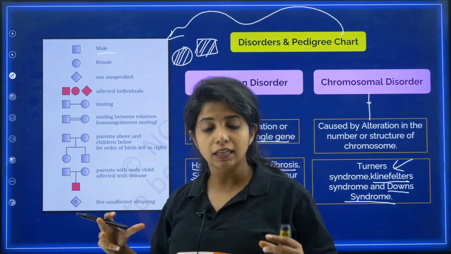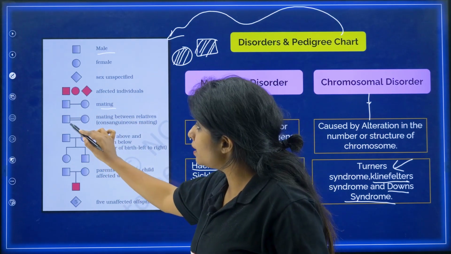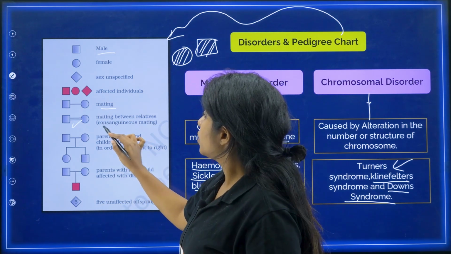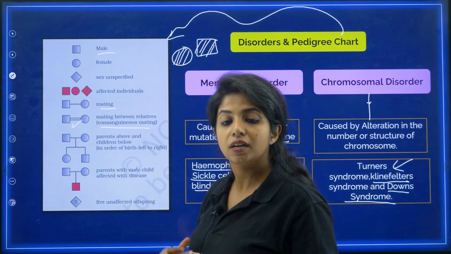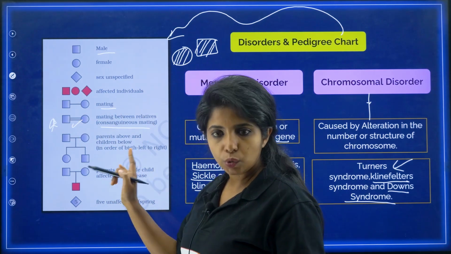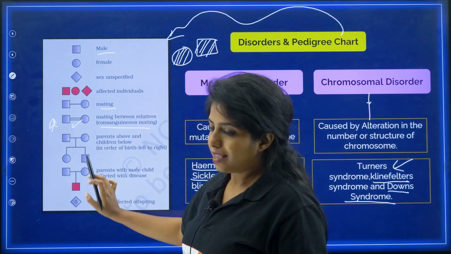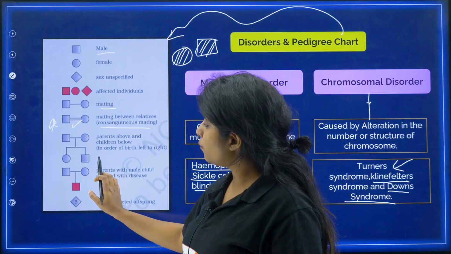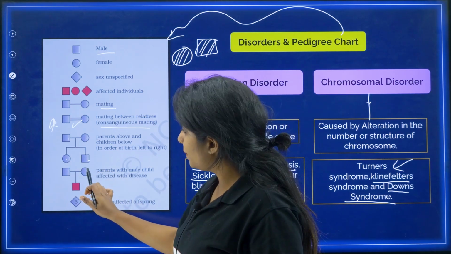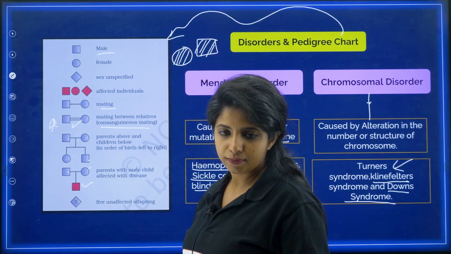If you want to show mating, that a male and a female are mating, you show a line between them. This is mating. If you see a double line, that means it is mating between relatives, and you call this consanguineous mating. Consanguineous mating means mating between relatives, and this is something very important, it comes usually. Two lines. Now, what does this show? A male and a female are mating, and they get children, one is a male and the other is a daughter, a female. Now, over here, a male and a female are mating, but you are getting an affected son, my dear children. That is what you mean.